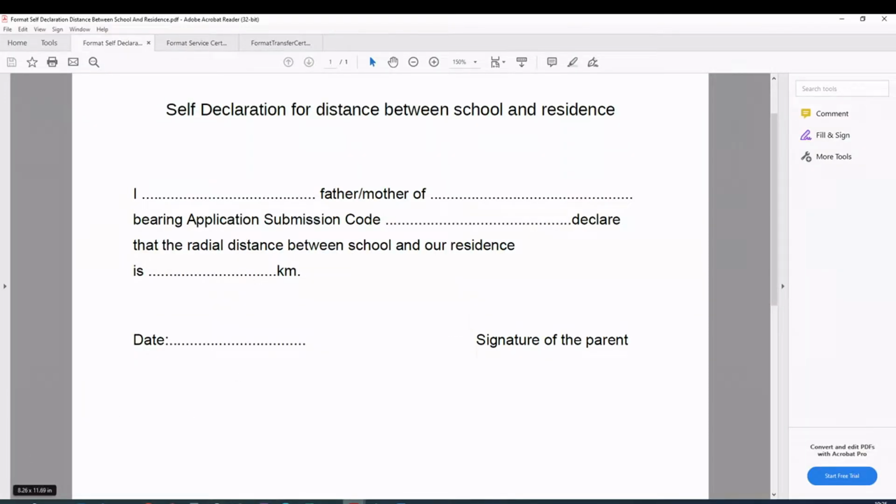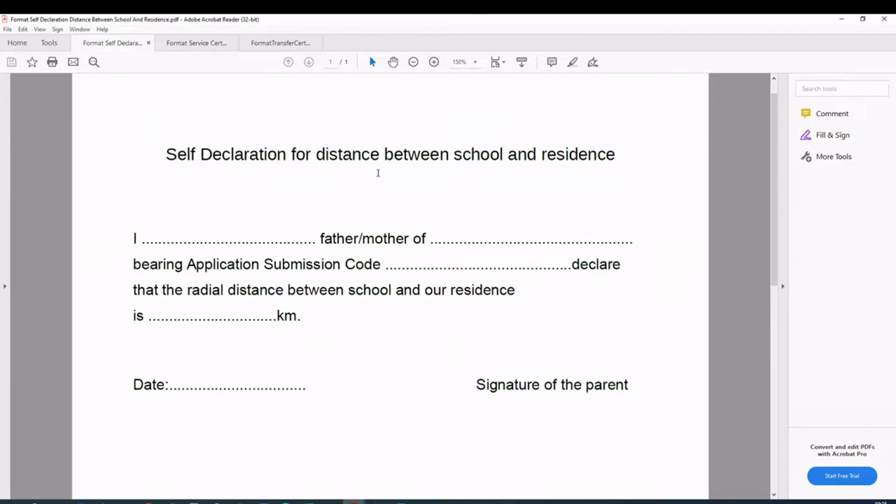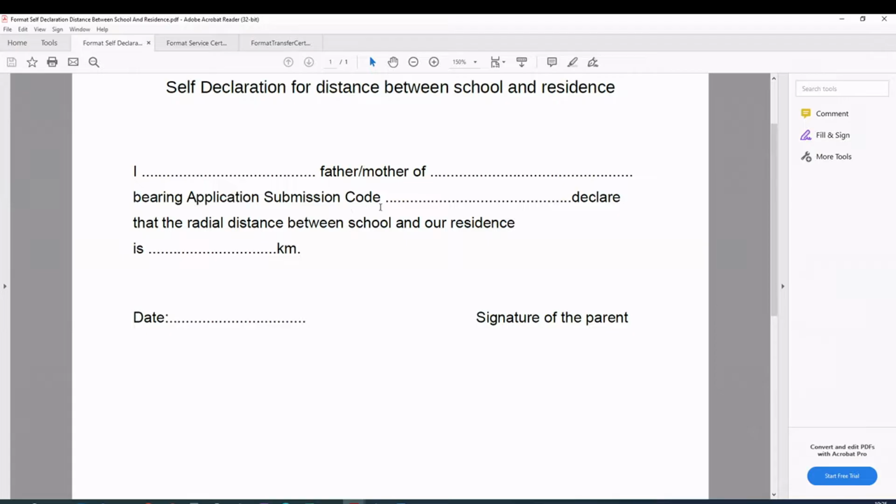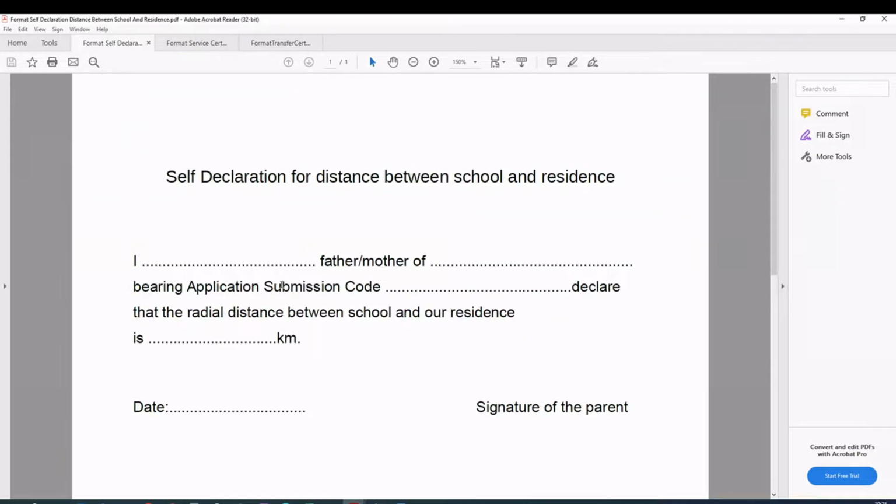I have downloaded this document format. You can see this document, the self declaration. If you are applying under the RTE quota, you have to mention your school and that the distance from home is 5 kilometers. You have to say, okay, this is how my school is. This is the application submission code, and I declare that my school is within this 3 kilometers, 2 kilometers, 5 kilometers, and you have to sign this.